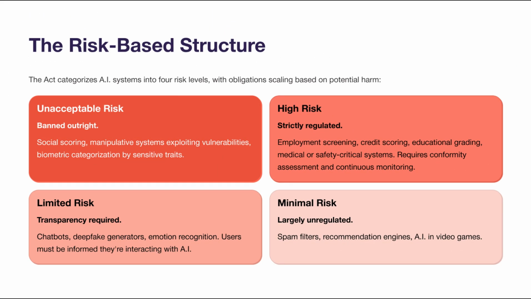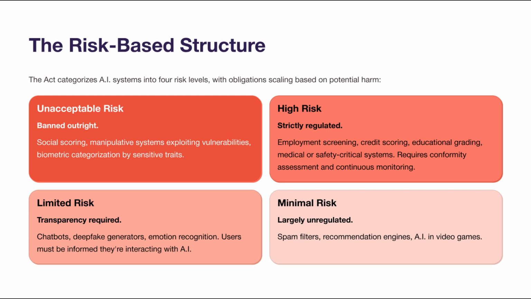The risk-based structure. The Act categorizes AI systems into 4 risk levels. First, unacceptable risk systems. These are banned outright. They include AI systems that clearly violate fundamental rights or human dignity. For example, social scoring applications that rate citizens' behavior, manipulative or exploitative systems that target vulnerable groups such as children, and biometric categorization that uses sensitive traits like ethnicity or sexual orientation. These systems cannot be placed on the European market under any circumstance.